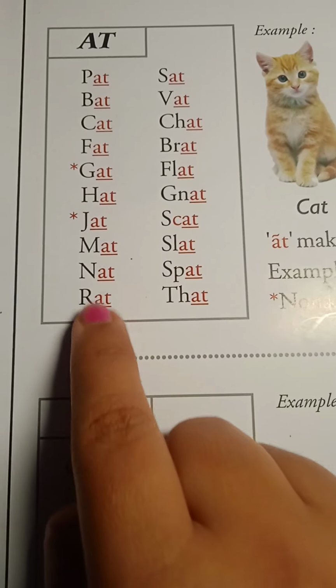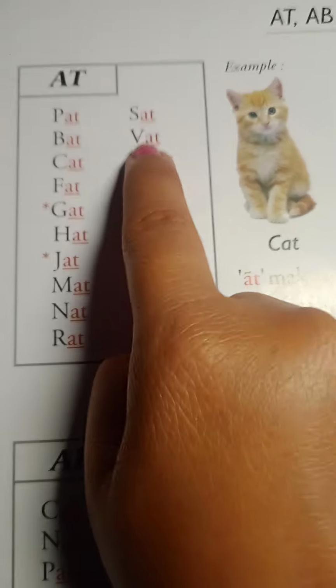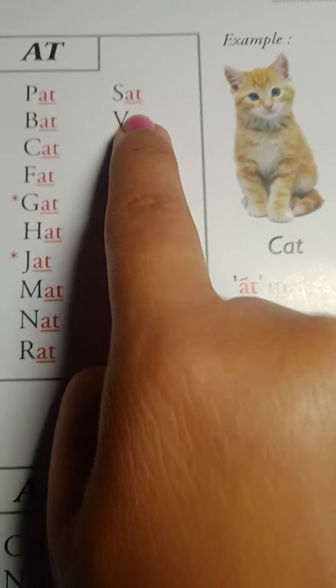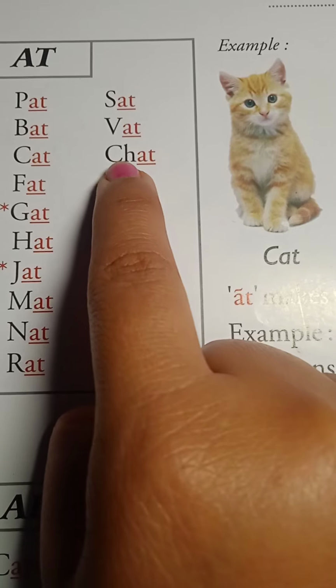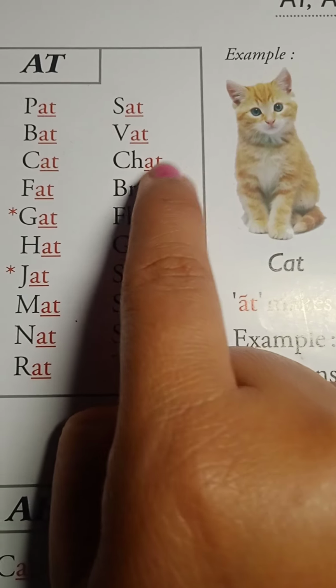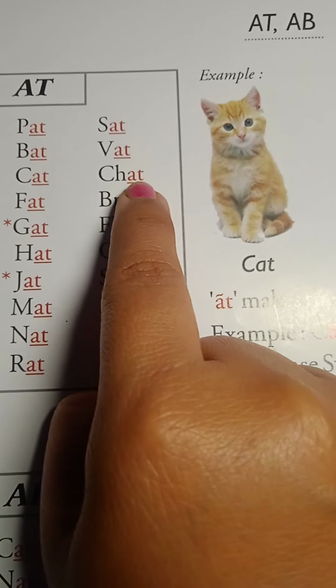N-A-T, nat. R-A-T, rat. S-A-T, sat. V-A-T, vat. C-H-A-T, chat. C-H sound ch. Ch-A-T, chat.